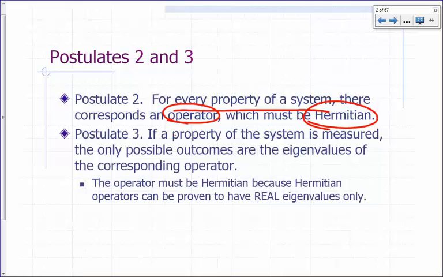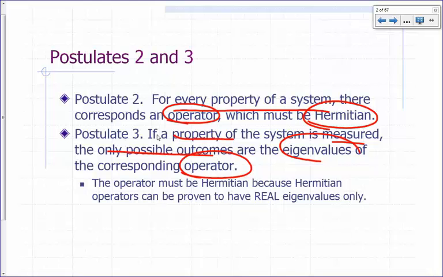And postulate number 3 says that if a property of a system is measured, then the only possible outcomes are the eigenvalues of the corresponding operator. So we need to know what an operator is, what a Hermitian operator is, what an eigenvalue is. And that's what we're going to have to do first.